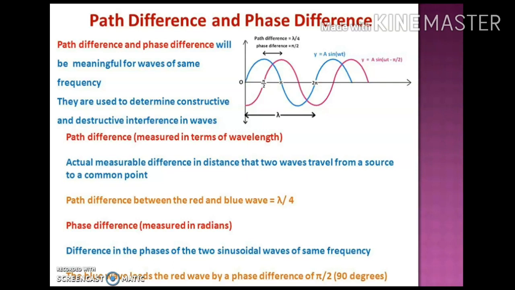Now we will talk about another term, phase difference. Phase difference is always measured in radians. It is basically the difference in the phases of two sinusoidal waves which are of the same frequency. As you have seen in the figure, the blue wave leads the red wave by a phase difference of 90 degrees.